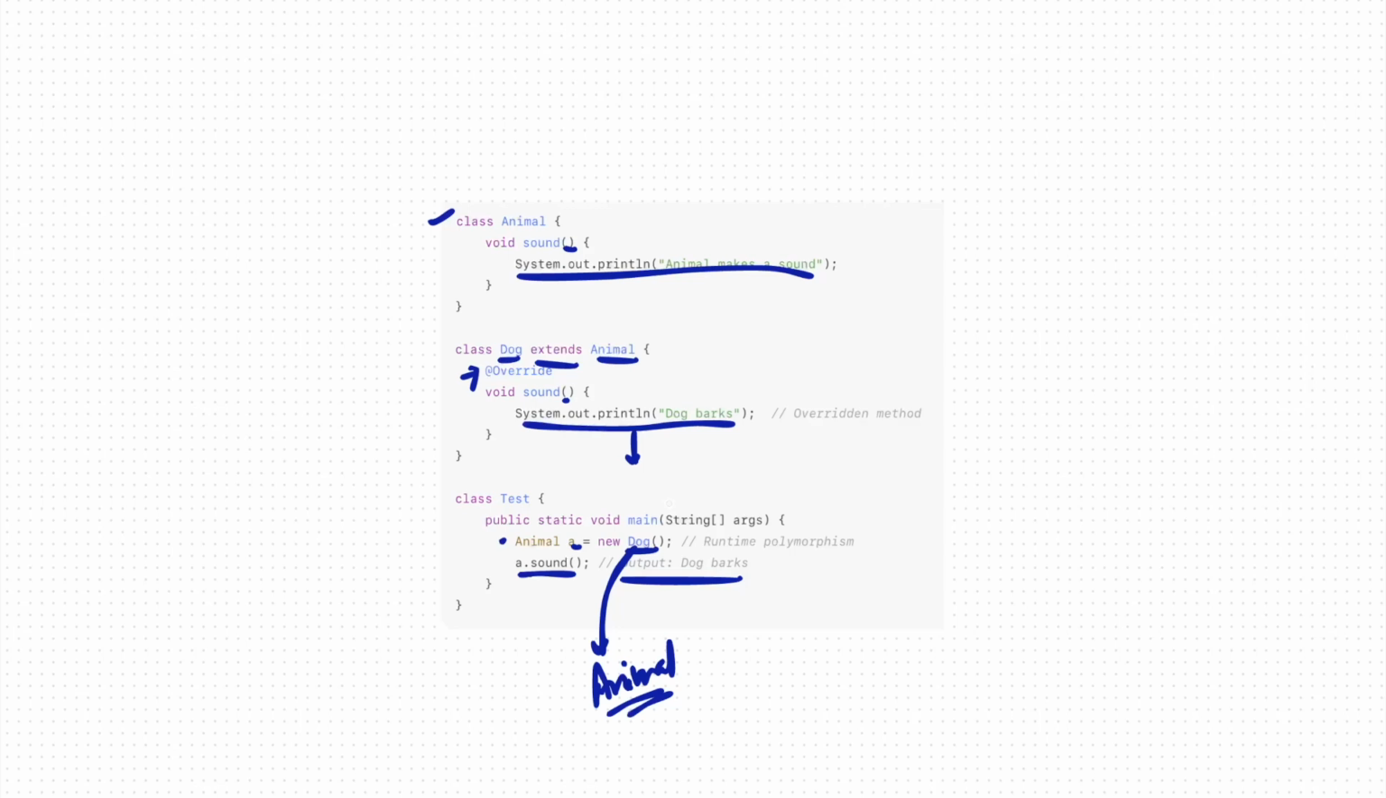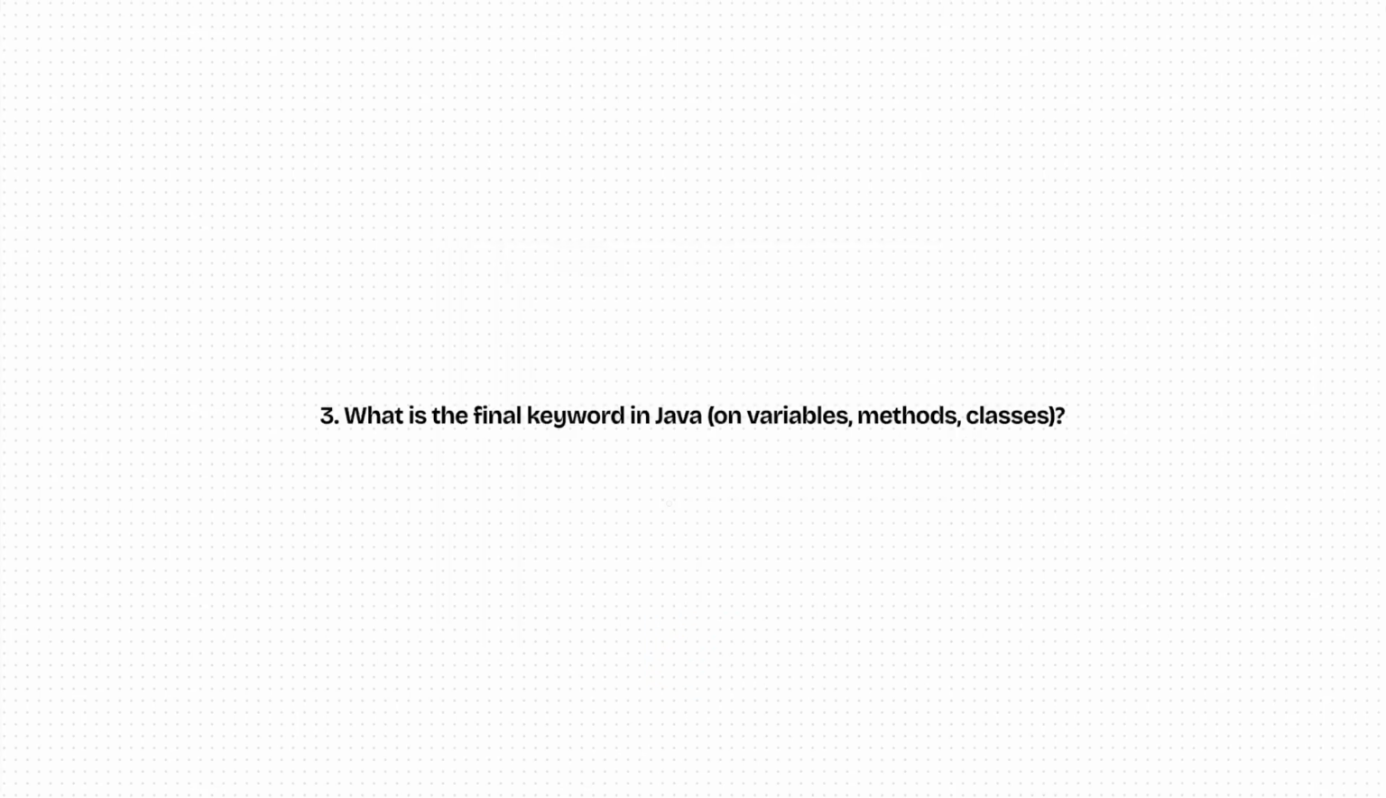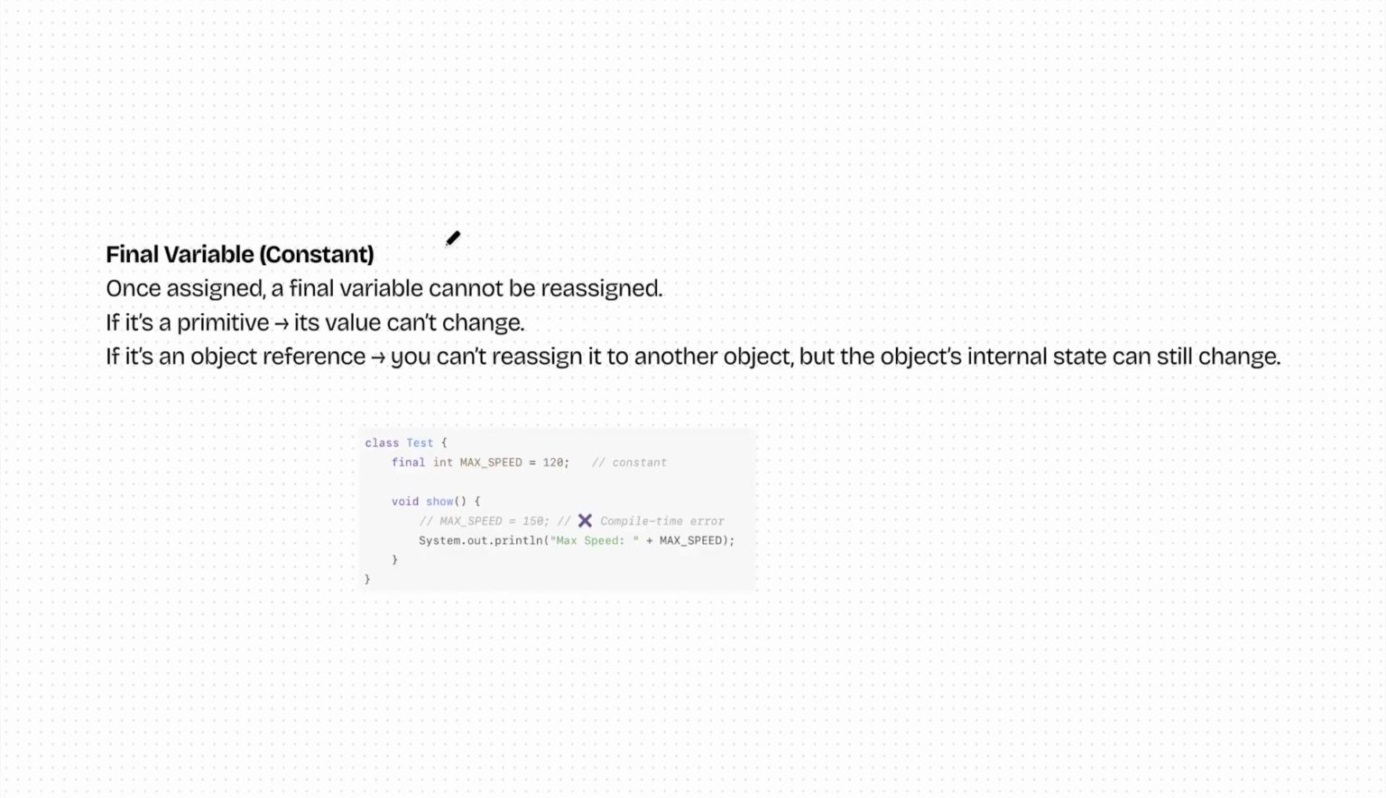Cool, let's move ahead to our third question. So here we go with our third question, that is the final keyword in Java on variables, methods and classes. The interviewer will ask you to explain the final keyword and what its impact is on variables, methods and classes. So we go ahead and talk about the impact of final on variables, or constants.